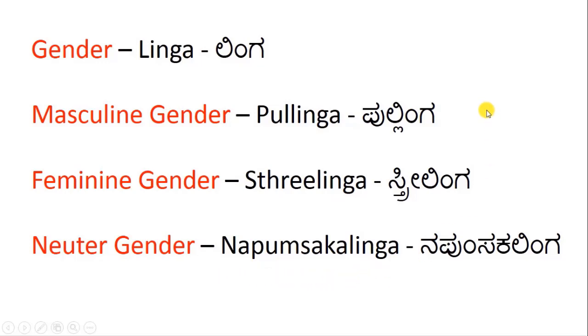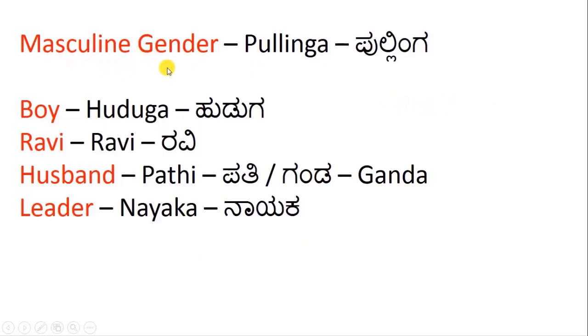Okay. Masculine gender, pullinga. Some of the examples are these: boy, huduga; Ravi, name of a boy; husband, pati or ganda; leader, nayaka.